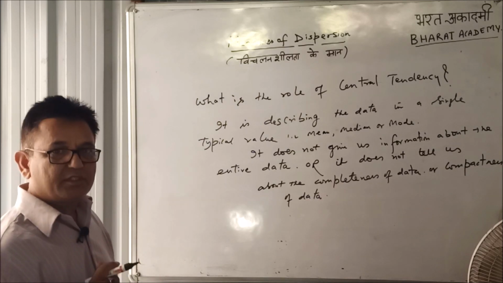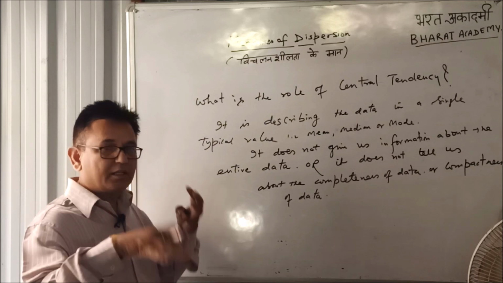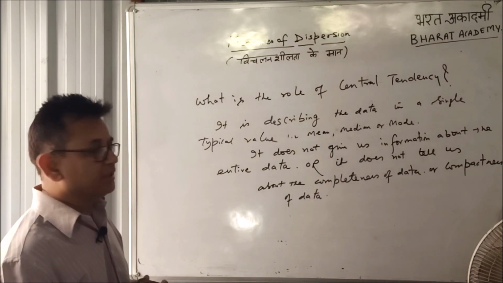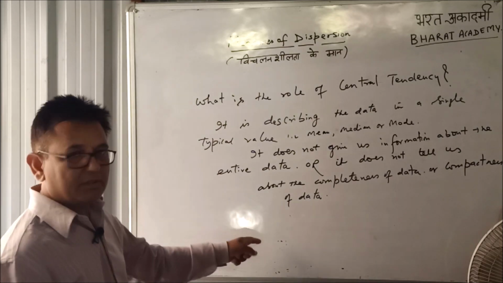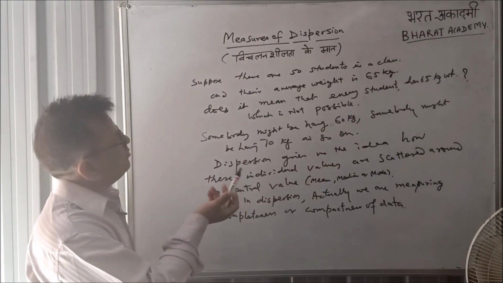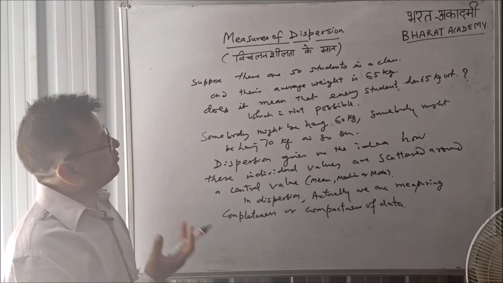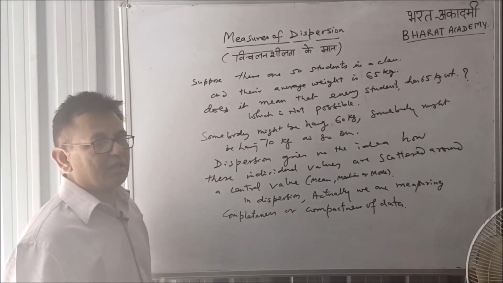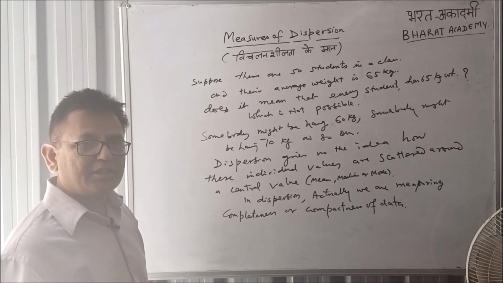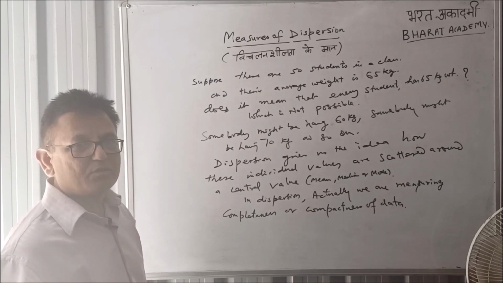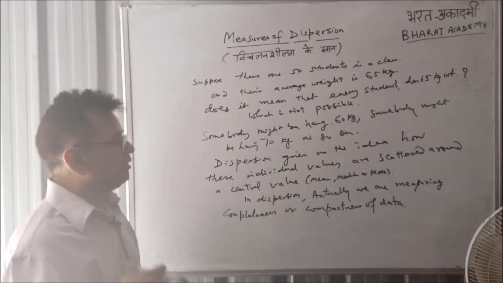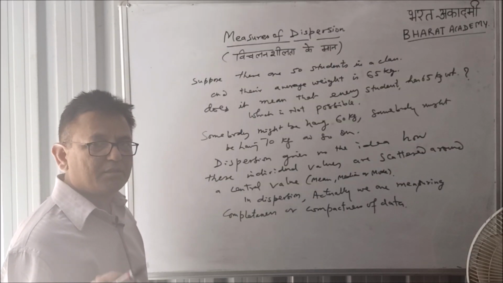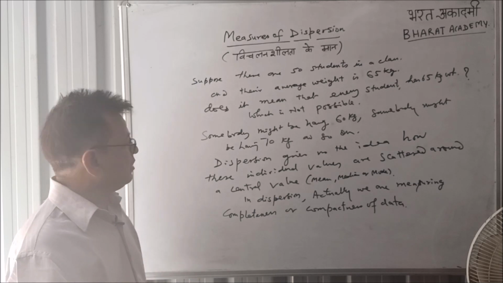It does not give us the information about the entire group of data, or it does not tell us about the completeness of data or compactness of data, you can say. And we can explain it by this example. Suppose we have 50 students in a class and their average weight is 65 kg. Does it mean that every student has 65 kg? This is not possible. Somebody might be having 60 kg, somebody might be having 70 kg, somebody might be having 65 kg and so on.